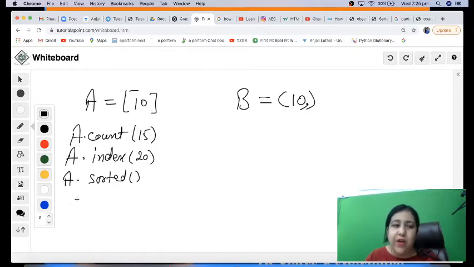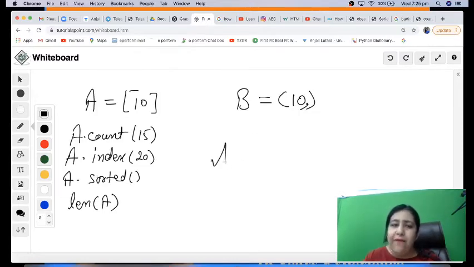So sorted is there, count is there, index is there. Such functions can be used with both. If you want to find the length, you can write len(A) or len(B). We'll get to know the number of elements in the tuple or in the list. So these, which are not modifying it, can be used with both tuples as well as lists.